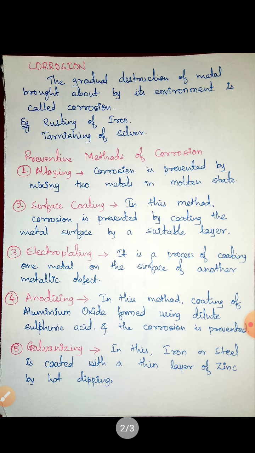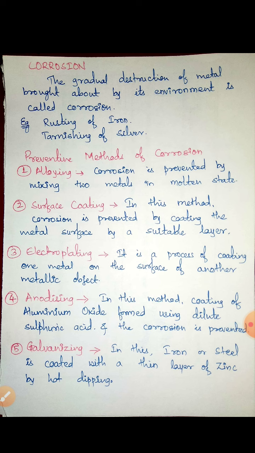The definition of corrosion is the gradual destruction of metal brought about by its environment is called corrosion. The gradual destruction of metal brought about by its environment is called corrosion. Example, rusting of iron, tarnishing of silver, or else green color on copper. Okay, green color on copper. So, rusting of iron.